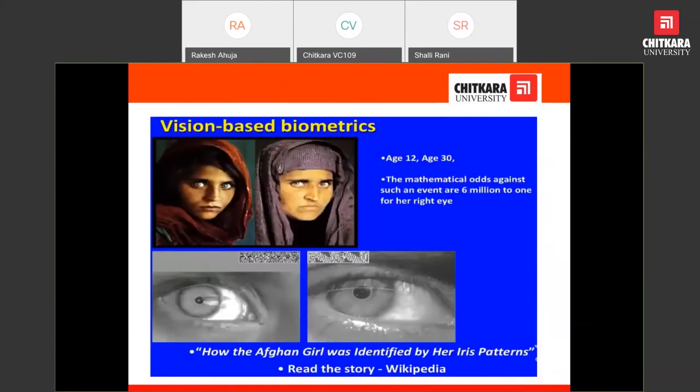Another example of vision-based biometrics: at the age of 12, this Afghan girl looked like this, and at the age of 30 she looks like this, but there is no change in the structure of the eye, as we have already told you. The odds are 6 million to 1 for a right eye.